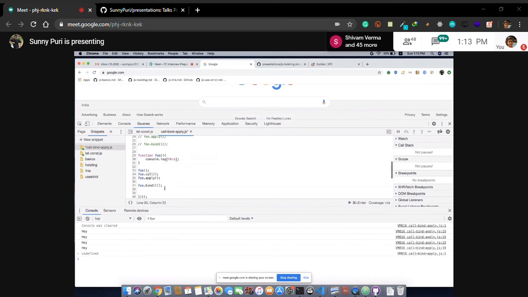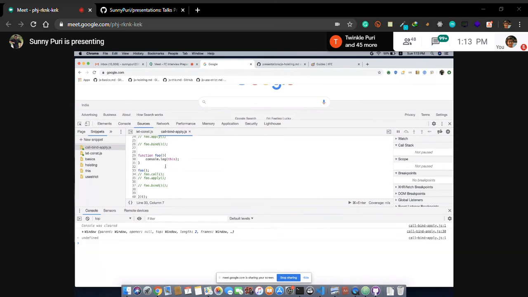So guys, recap for those who have not attended: if you execute a function and call this, it will point to the window object. If you call using new, it will point to itself. Now I run it.